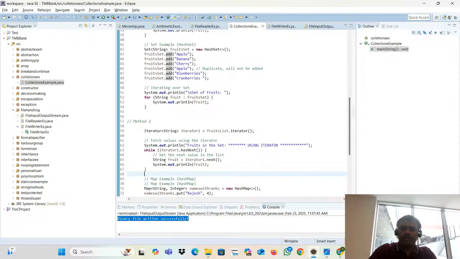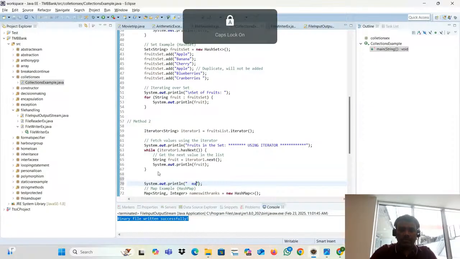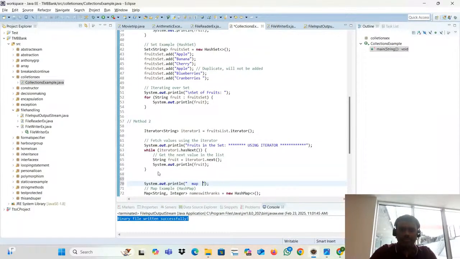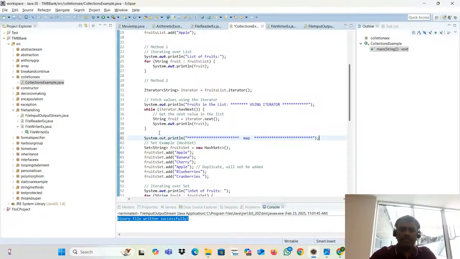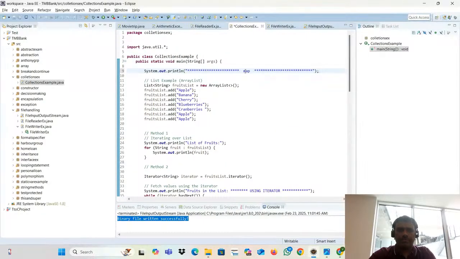Same iteration method. For differentiation purposes, what I will do. Let me run this program.